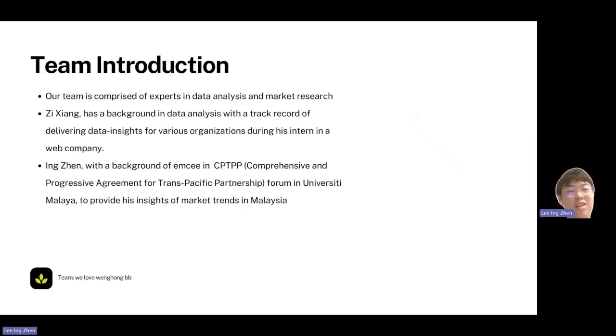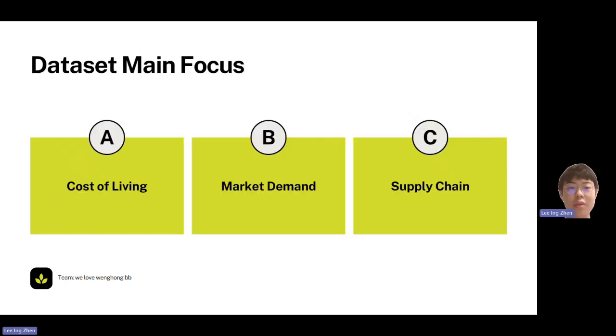So meet my team. We are comprised of experts in data analysis and market research. Zixiang has a background in data analysis with a track record of delivering data insights for various organizations during his intern in a web company. While I, Injan, was an MC in CPTPP in UM, and I provide my insights of market trends in Malaysia.